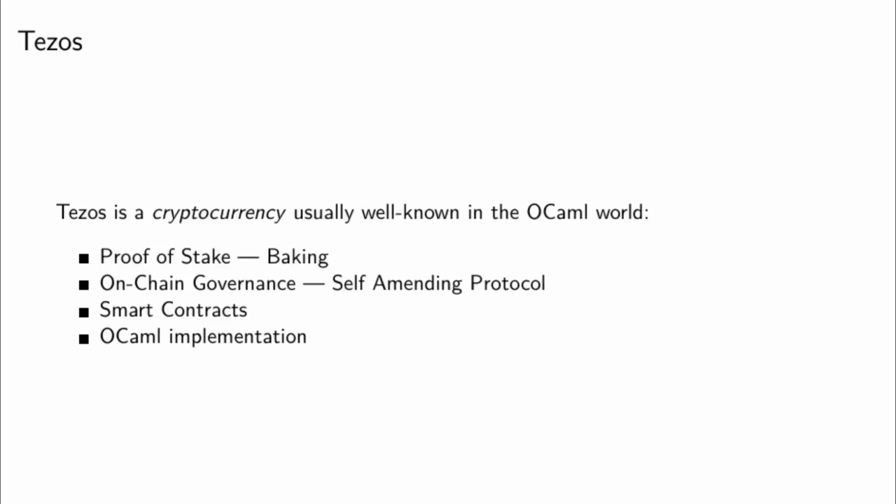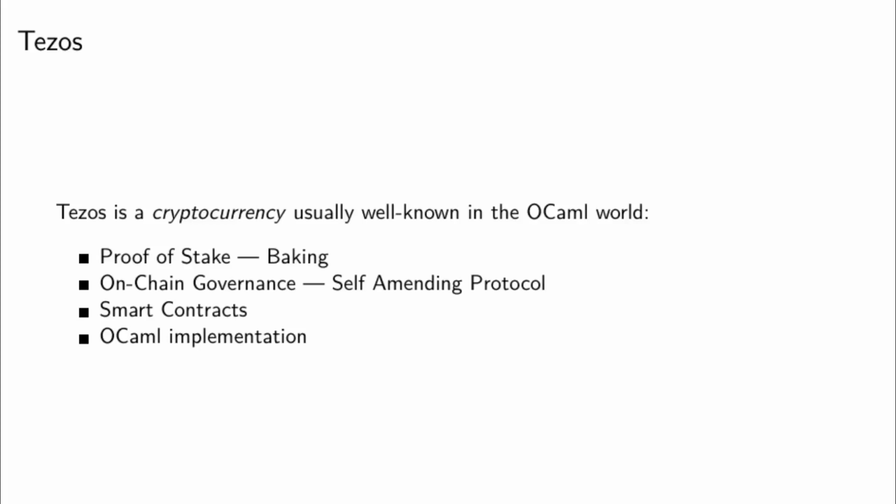So let's define a few things before we lose all the audience. Tezos is a cryptocurrency that is usually pretty well known in the OCaml world because there have been a few talks here and there, and we have been hiring OCaml and formal methods people for a while. A cryptocurrency, in one sentence, is a distributed system where entities that do not trust each other agree on a common history, usually using financial incentives and very clever cryptography.